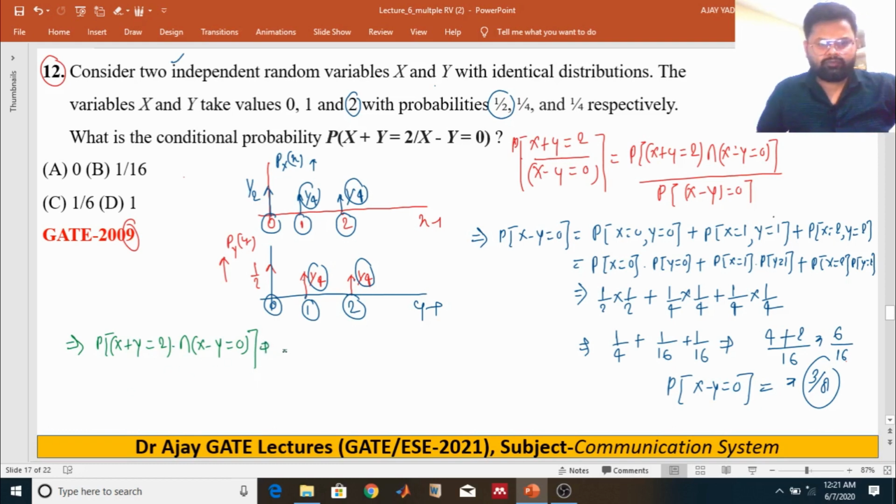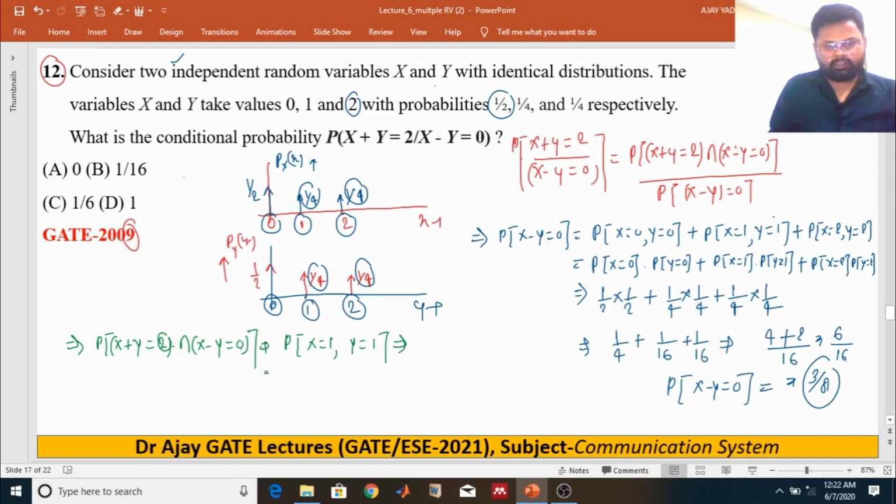If x equals 1 and y equals 1, then adding the values x plus y gives 2, and subtracting x minus y gives 0. Apart from that, no other condition satisfies both.